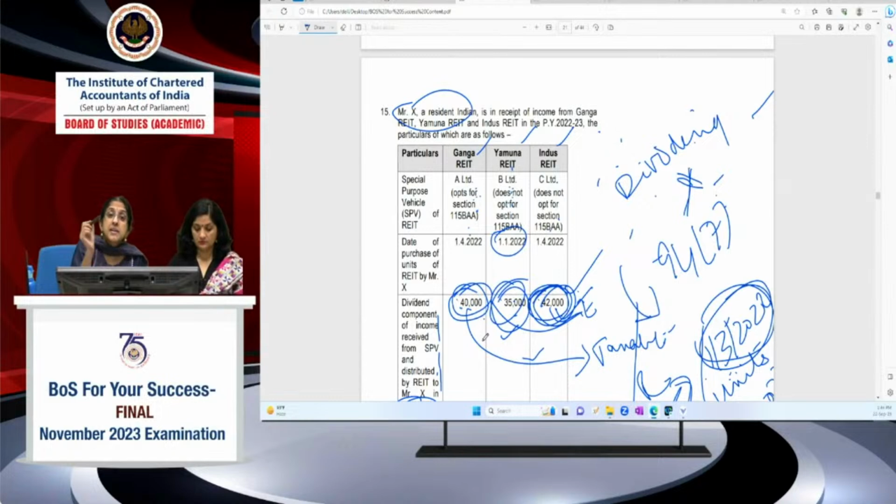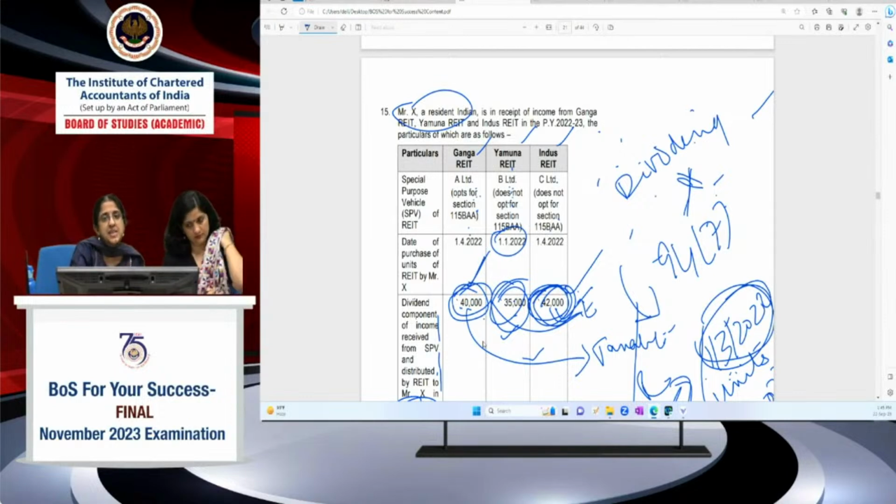Now, dividend stripping provisions will be attracted only where dividend income is exempt in the hands of the unit holder. For Ganga REIT, it's taxable, so you need not consider dividend stripping provisions at all. For Yamuna and Indus, it is exempt, so you have to see whether other conditions are fulfilled. The purchase should be within 3 months before the record date, and the sale within 9 months after the record date. It is January 2023 in all 3 cases, so it's within 9 months of the record date. But the purchase in case of Yamuna Limited is even prior to 3 months.